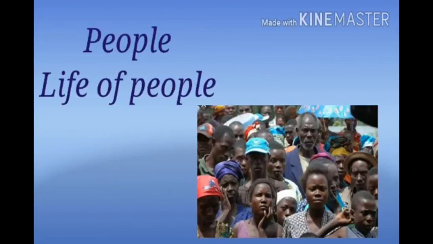Children, next we learn people and life of people. The people of the Democratic Republic of the Congo are generally short with short curly hair. French is the official language of the country. They are good hunters and gatherers. They get their food by hunting animals, fishing and gathering plants.